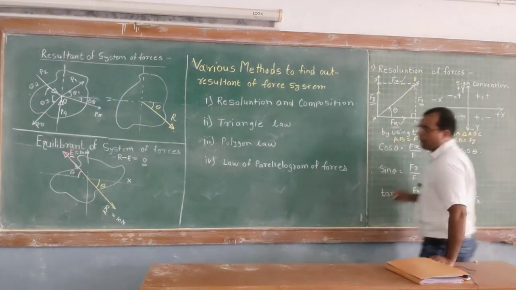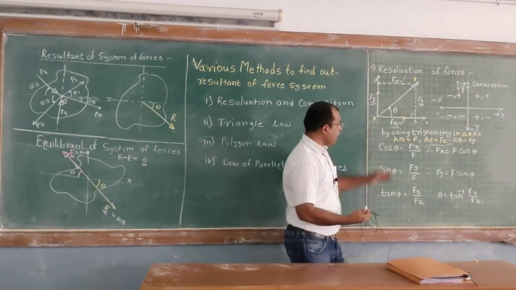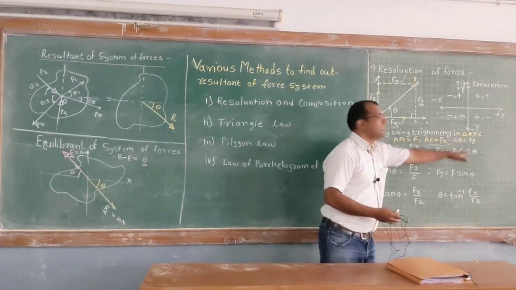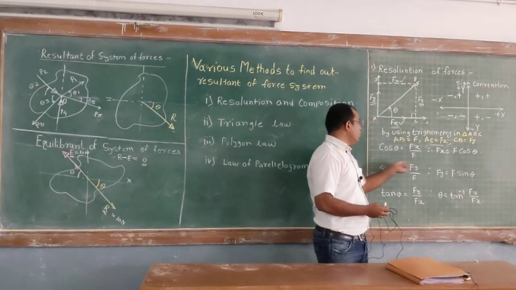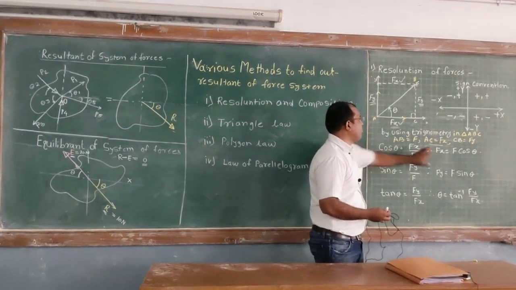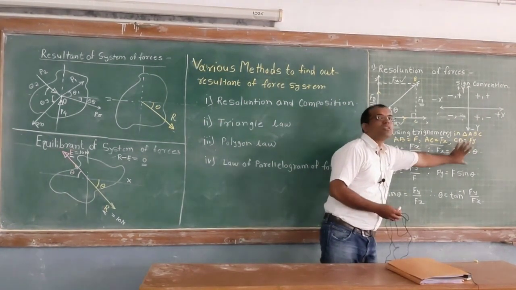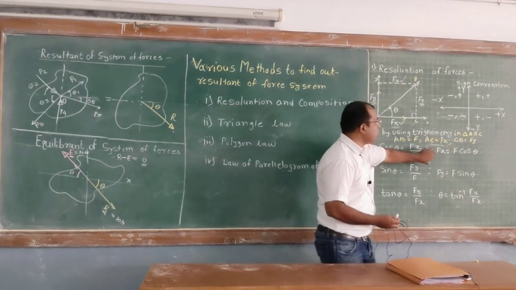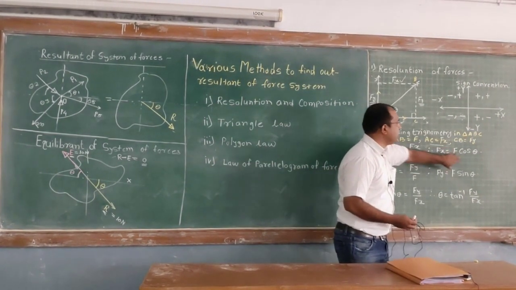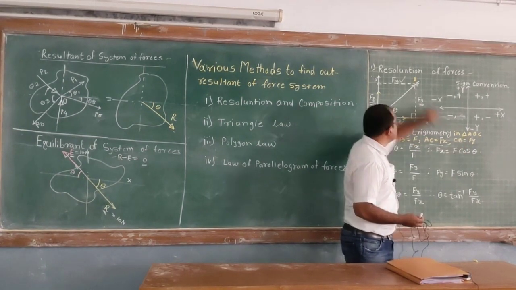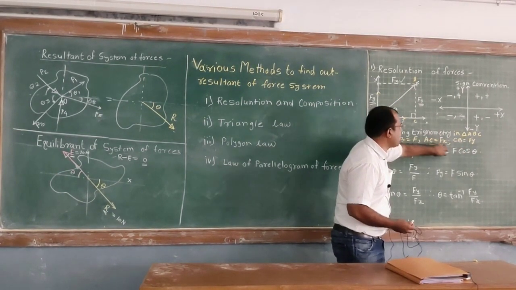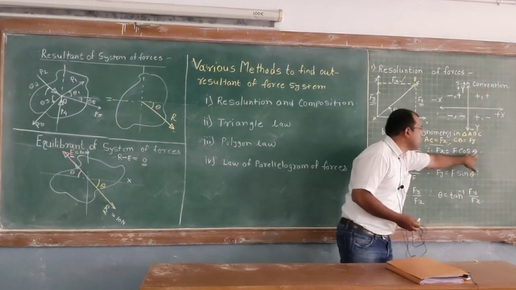What you will get is Fx equal to F cos theta. So we can find one component in terms of F. I have replaced this single force F by its one component Fx equal to F cos theta.